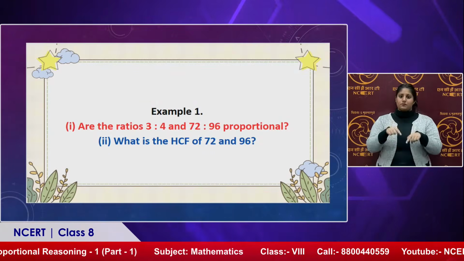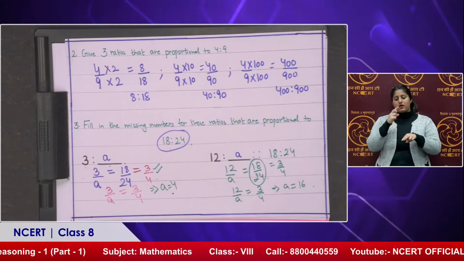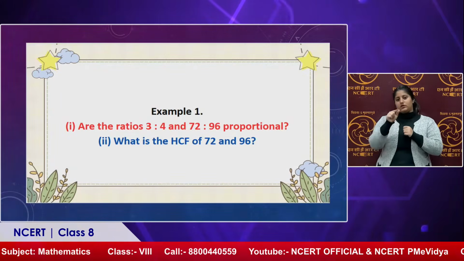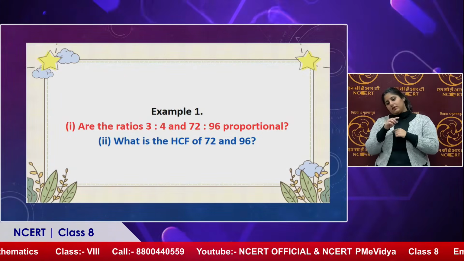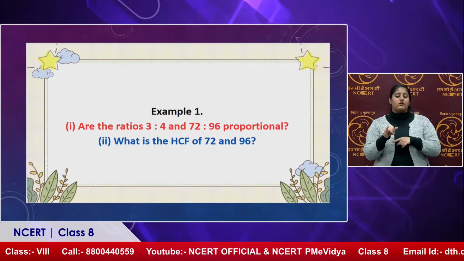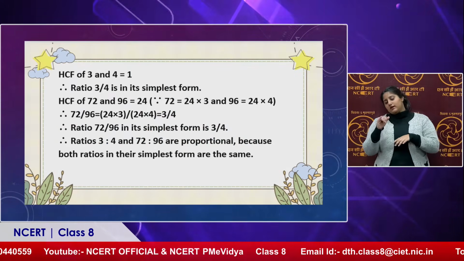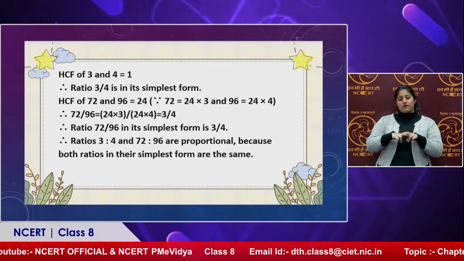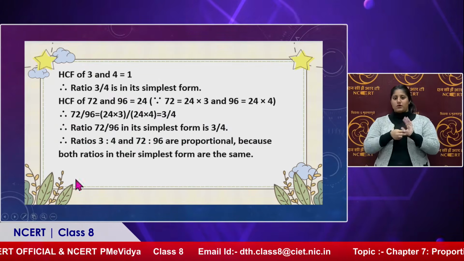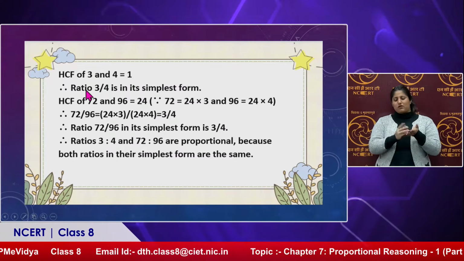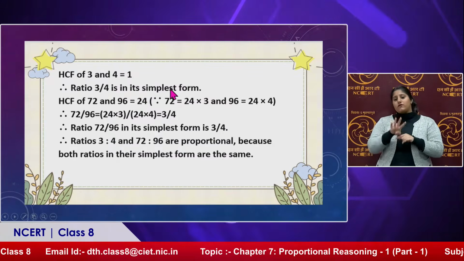Another example. In this case you need to check, are the ratios 3:4 and 72:96 in proportion? What is the HCF of 72 and 96? Now, HCF of 3 and 4 is 1. So, the ratio which is given, 3:4, is already in its simplest form. So, ratio 3/4 is in its simplest form.